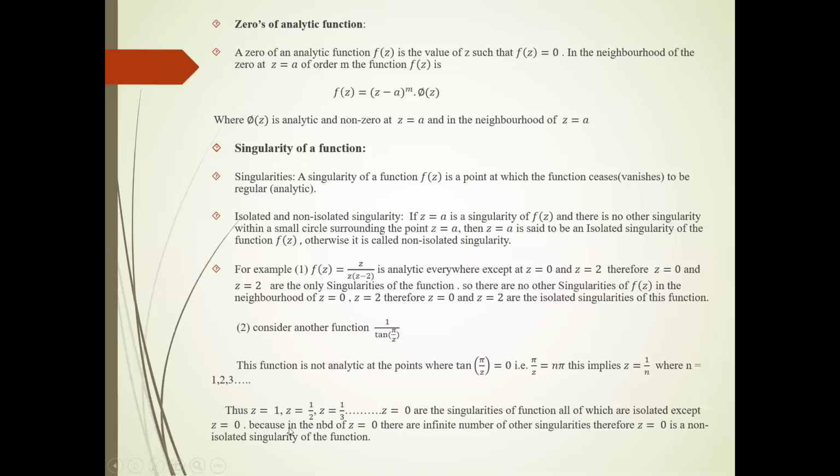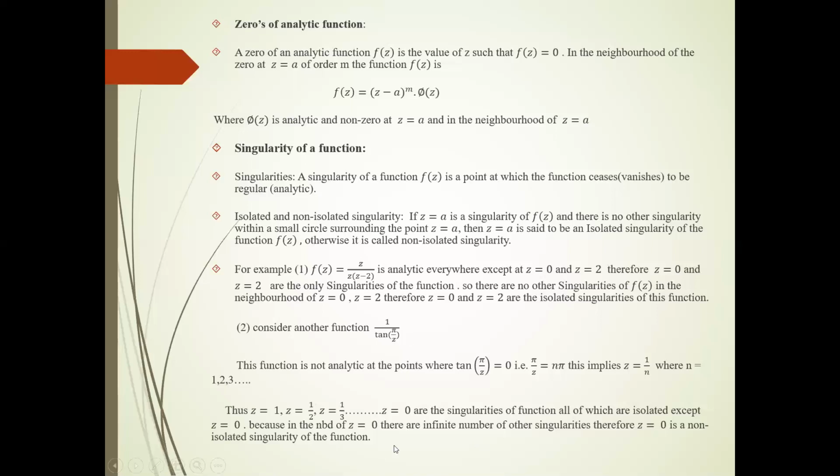If we draw a circle of radius 1/4 with center 1/2, that circle does not contain either point 1 or point 1/3. In this way, we can easily see all these points 1/2, 1/3, all these singular points are isolated.